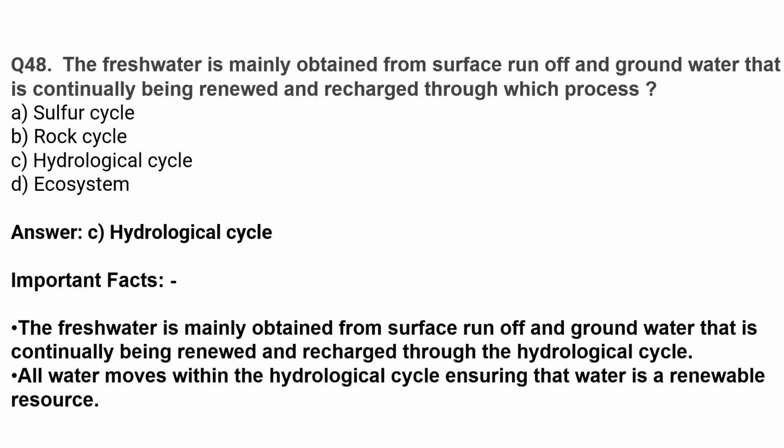The fresh water is mainly obtained from surface runoff and groundwater that is continually being renewed and recharged through the hydrological cycle. All water moves within the hydrological cycle, ensuring that water is a renewable resource.